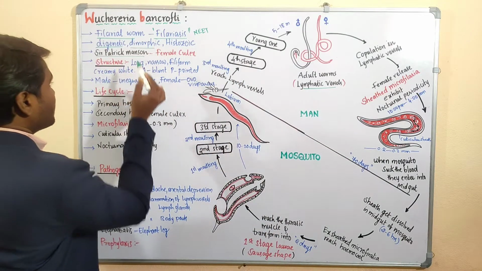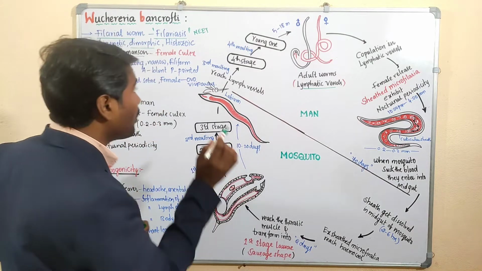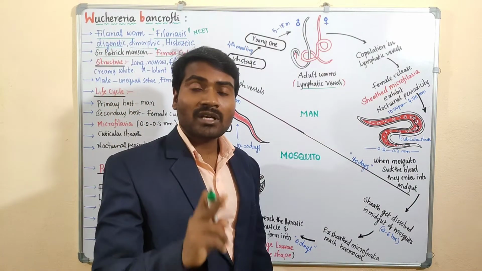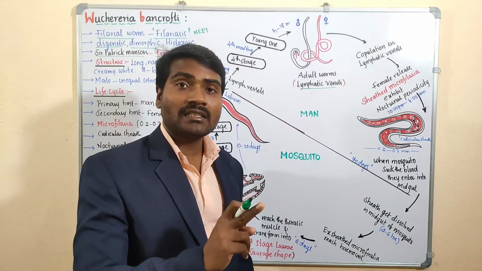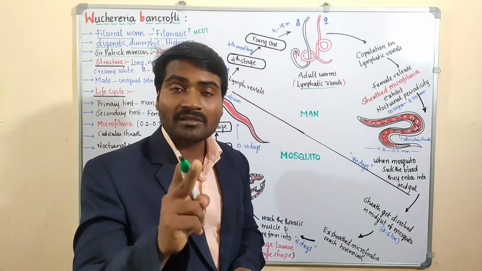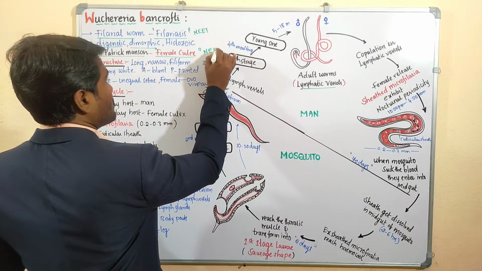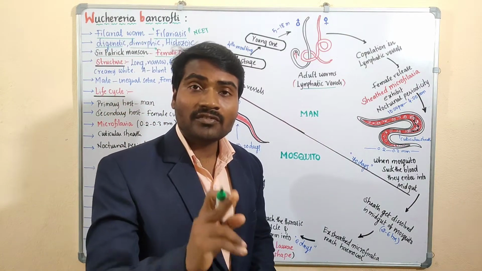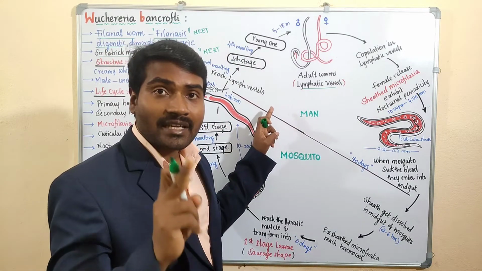Sir Patrick Manson identified the female Culex mosquito as the biological vector for this disease. It carries these worms from one person to another. The female Culex mosquito is important from the NEET point of view, whereas in the case of Plasmodium vivax, the female Anopheles mosquito is the carrier. Here, the female Culex mosquito is the carrier.